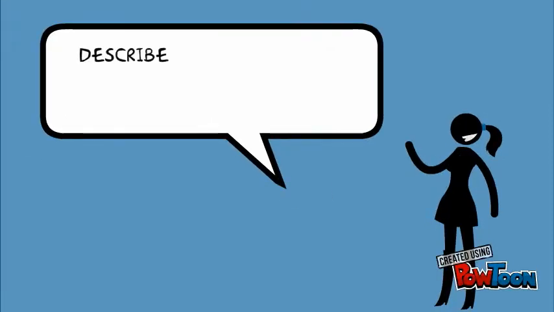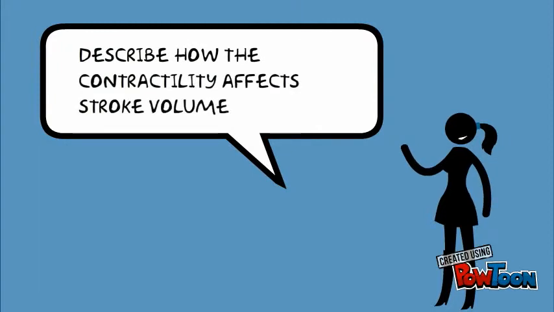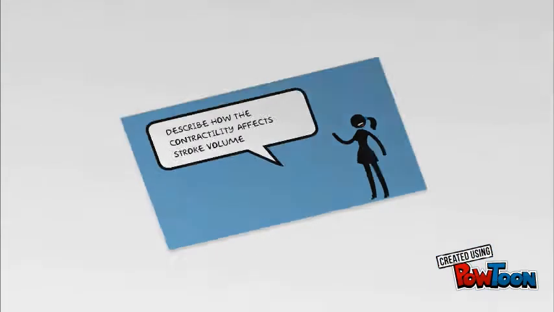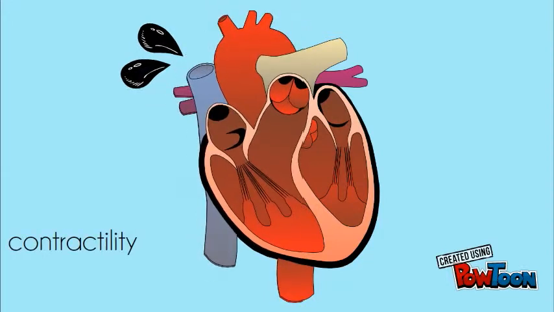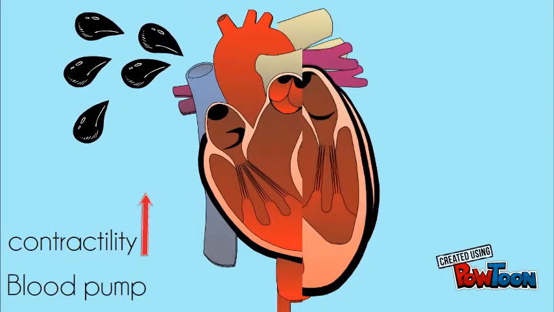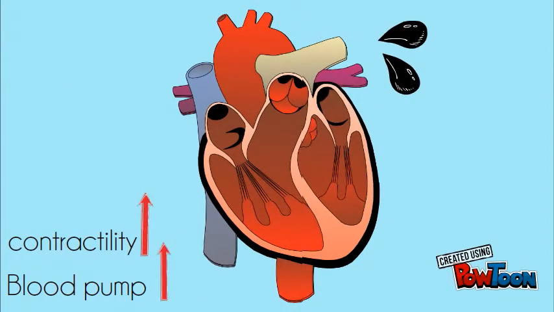Hello everyone! The topic that we are going to learn is how contractility affects stroke volume. Contractility, also known as cardiac inotropy, means the strength of myocardial contractions at any given preload. If the contractility is high, more blood is pumped, and vice versa.